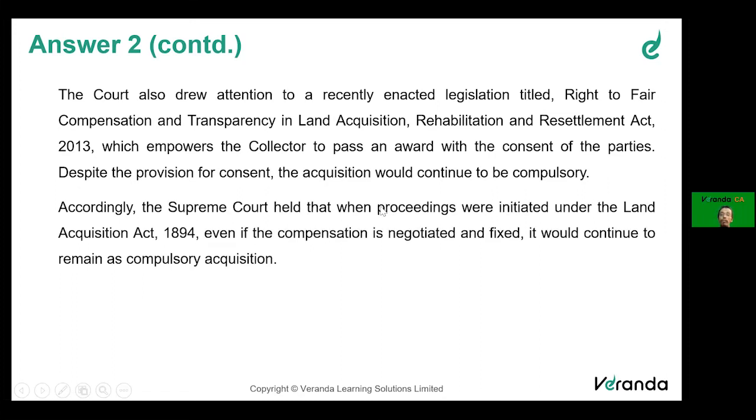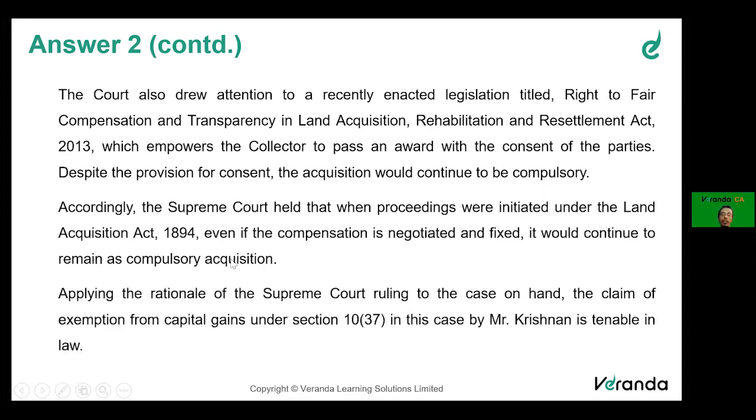Accordingly, the Supreme Court held that since the proceedings were initiated under the Land Acquisition Act, even if the compensation is fixed and negotiated, it would remain compulsory acquisition. Applying the principle of the Supreme Court, the claim of exemption in the case of Mr. Krishnan is tenable in law. Tenable means it is agreeable. It is allowed for Mr. Krishnan, so there is nothing to compute here.